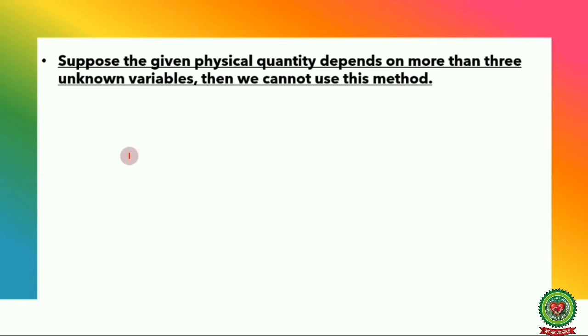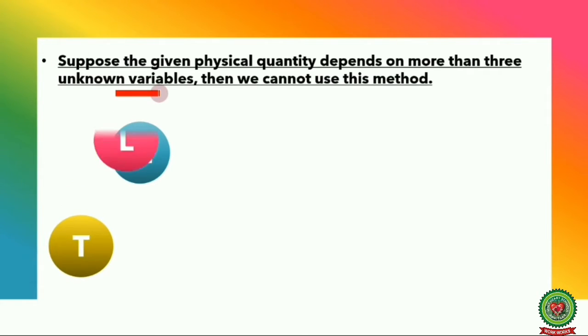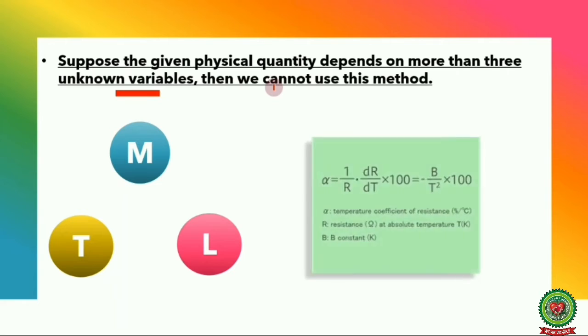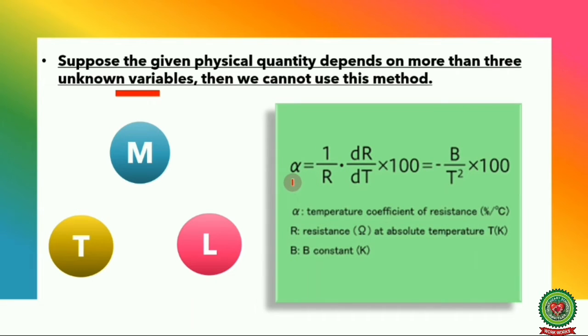Next limitation is, suppose the given physical quantity depends on more than 3 unknown variables, that is mass, time and length. If any quantity depends upon more than these 3 variables, then we cannot use this method. For example, we can't derive the equation for the temperature coefficient of resistance because the factors on which it depends are resistance and the Boltzmann constant, which depends upon more than these 3 variables. So this is also a limitation of dimensional analysis.